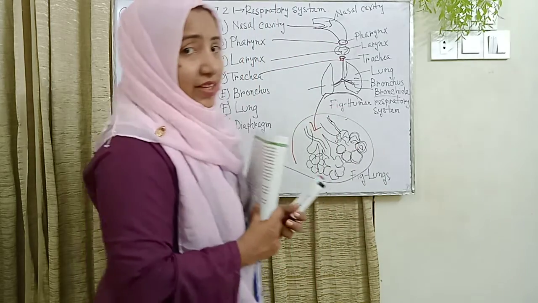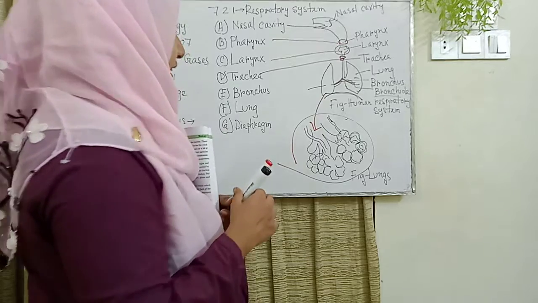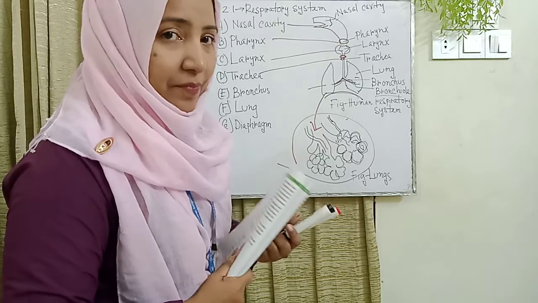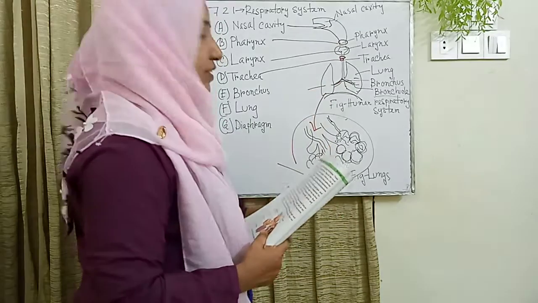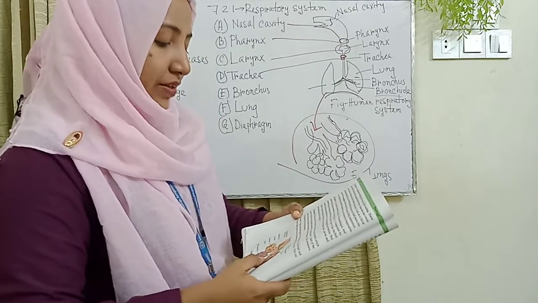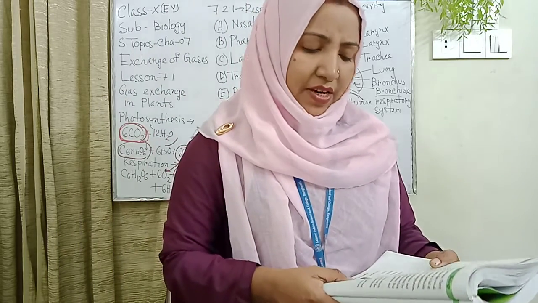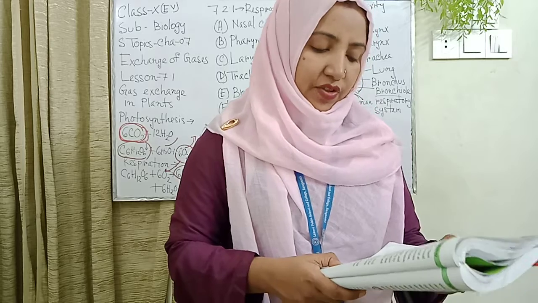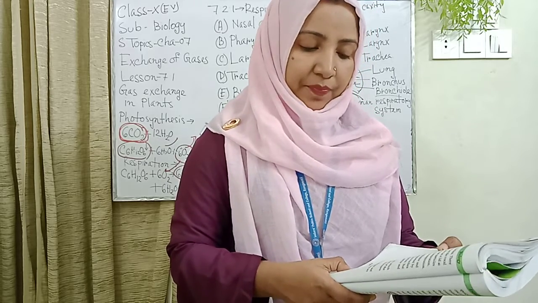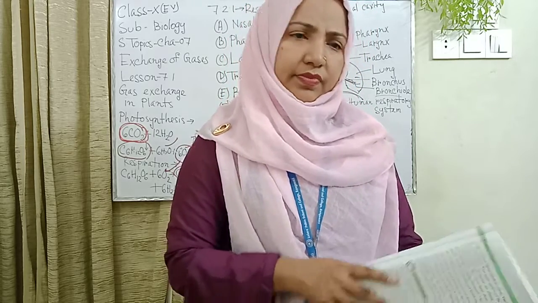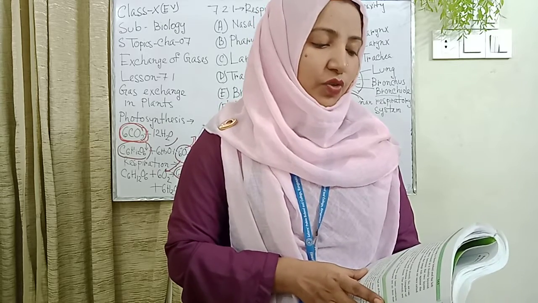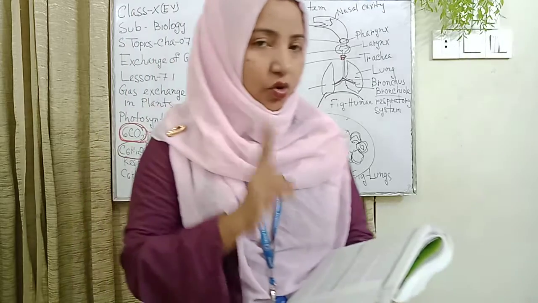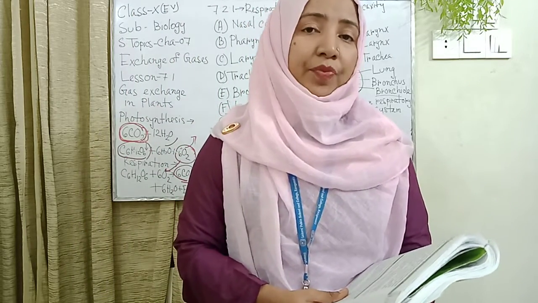And our main structure, basically a very important part, is the lungs. They are two parts, left side and right side. Here I just draw it briefly. The lungs are the main organ of the respiratory system. The right and left lungs are situated on either side of the heart within the thoracic cavity. They are spongy, soft and light reddish in color. The right lung is three-lobed and the left lung is two-lobed.